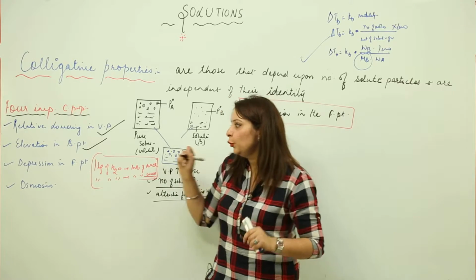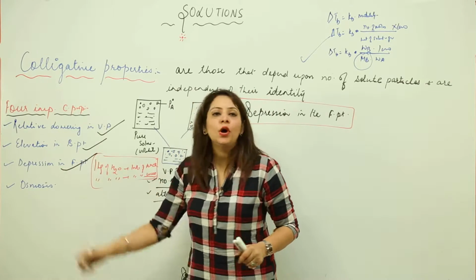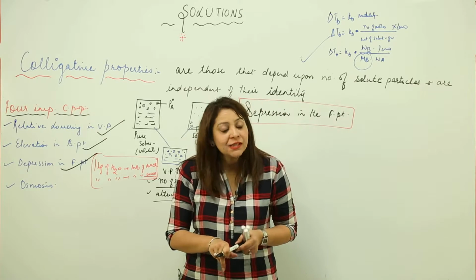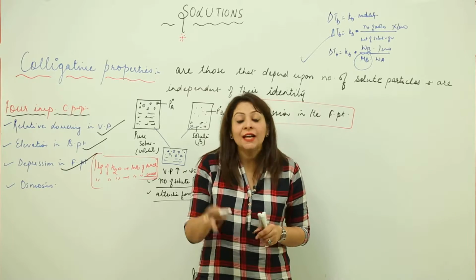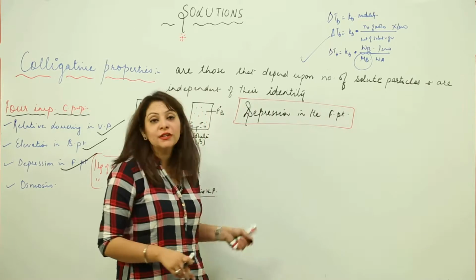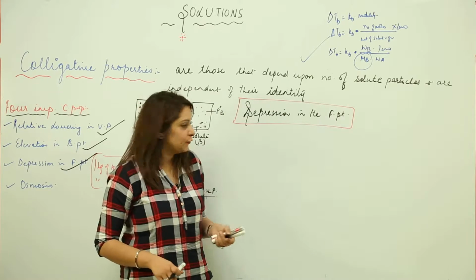Now we are going to prove the depression in freezing point as a colligative property. That is, it depends upon the number of the solute particles and is independent of its identity, and also it depends upon the attractive forces between the solute particles, right. So just look at the board to see how we are going to prove this as a colligative property.